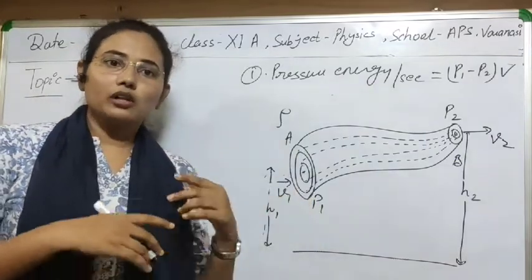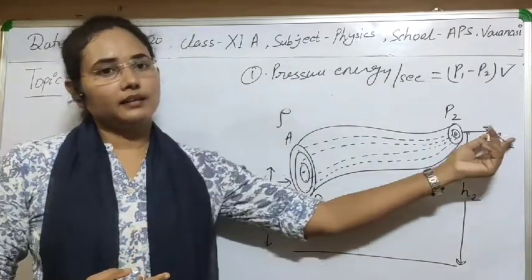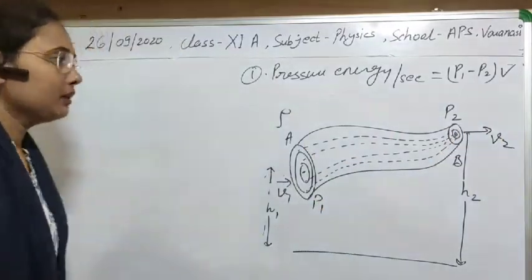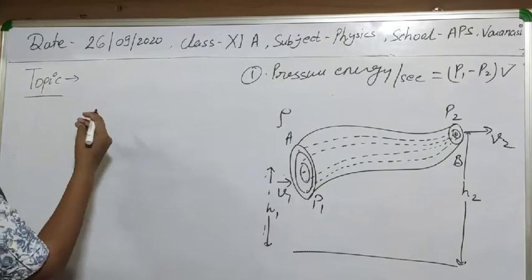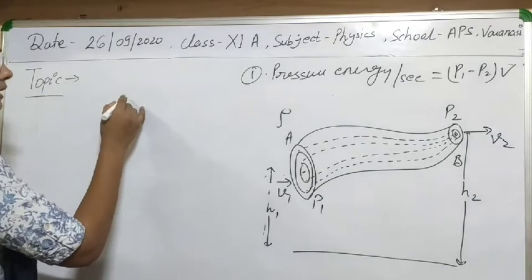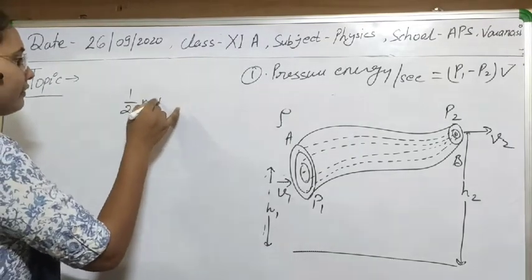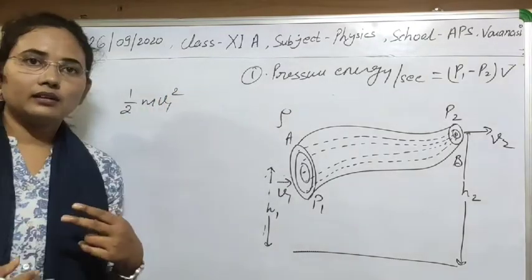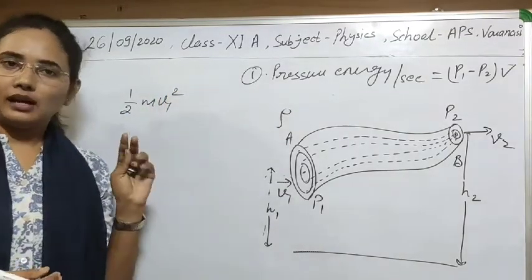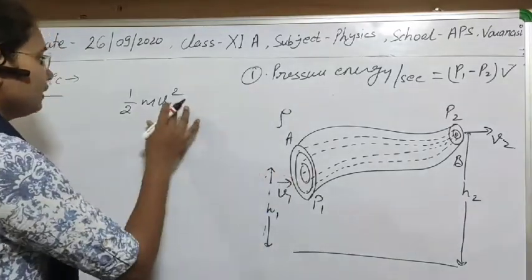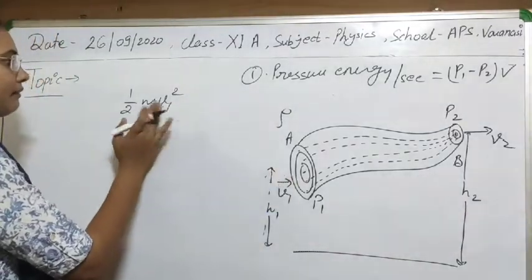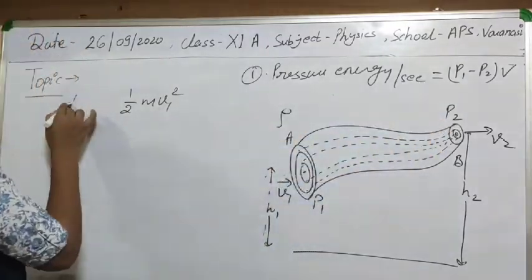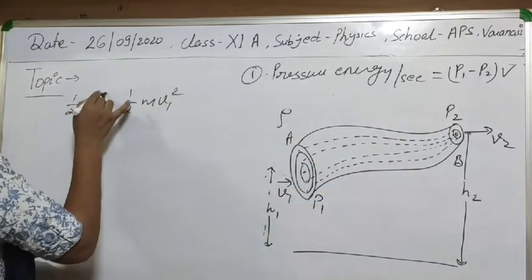So there will also be an increase in kinetic energy from moving A to B. Let's see the kinetic energy at A. Kinetic energy per second at A will be half m V1 square, and at point B it will be half m V2 square.